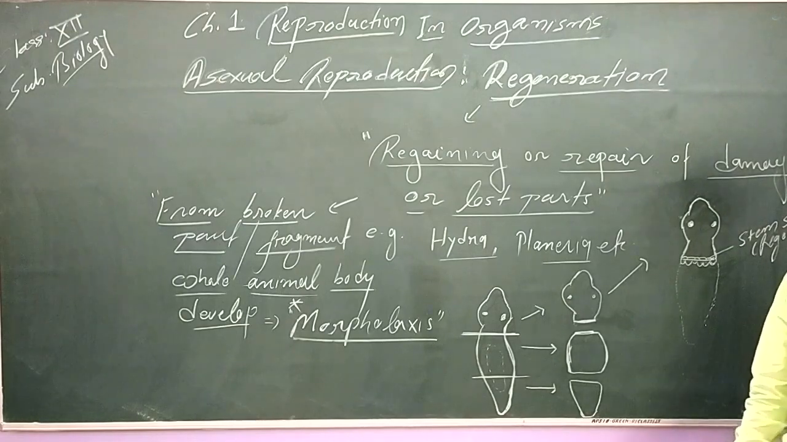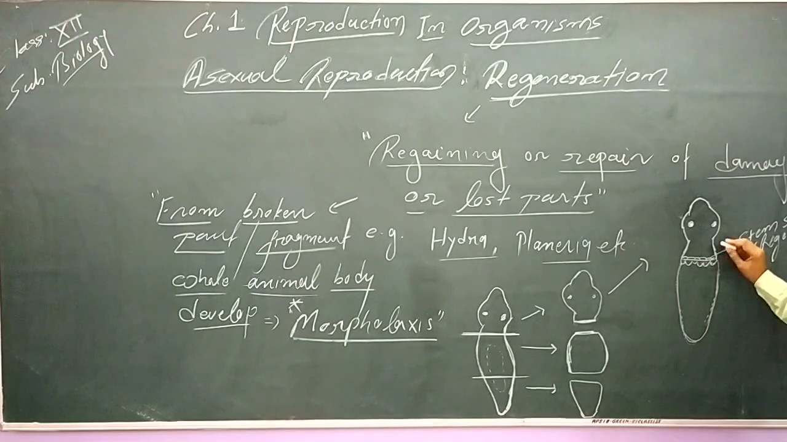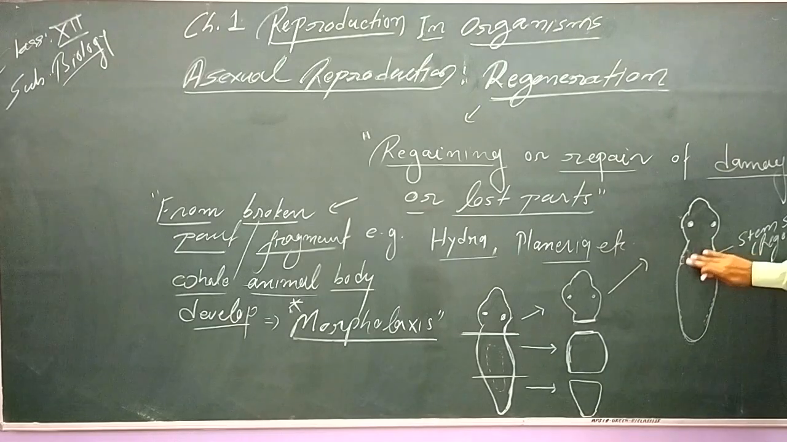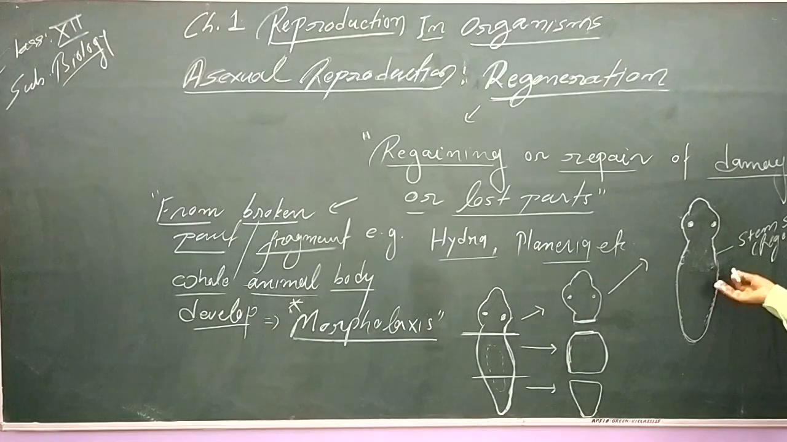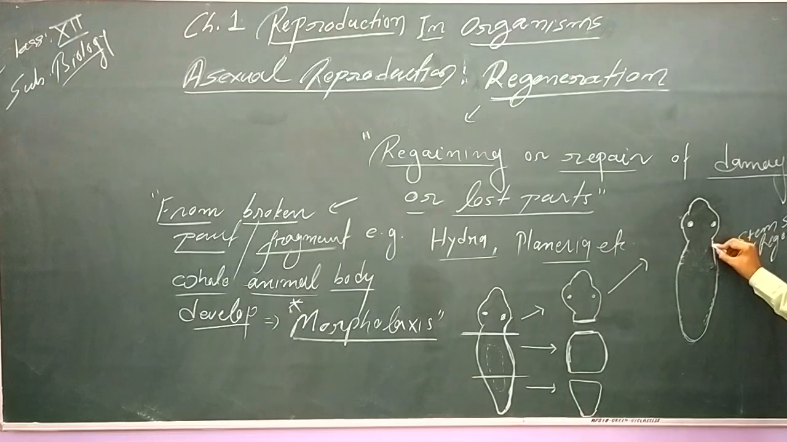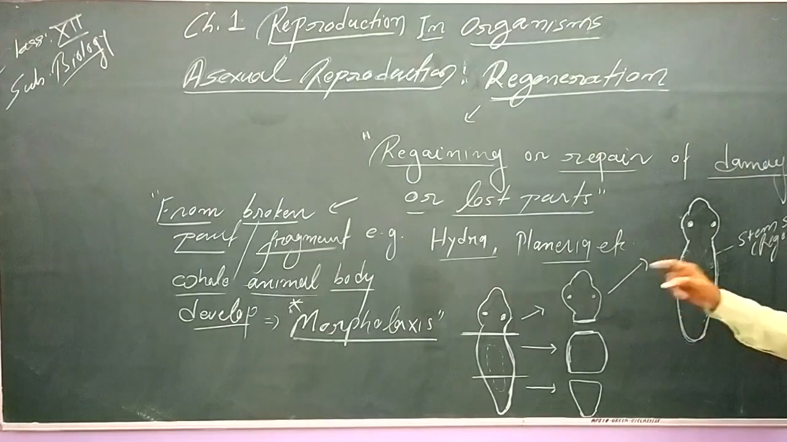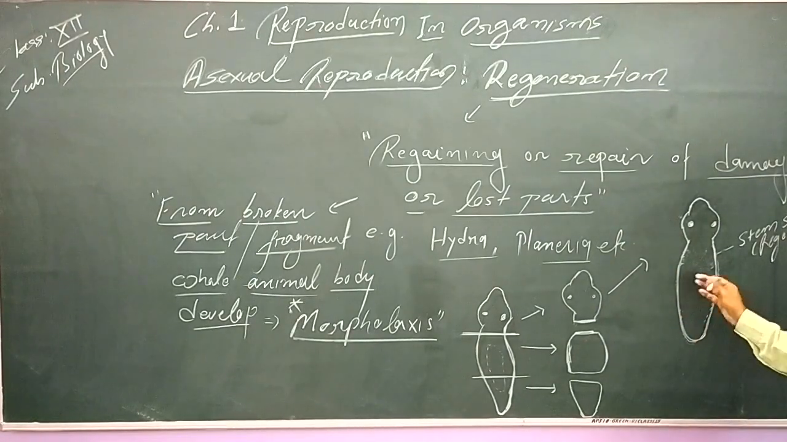So what is happening here? Here cell division leads to growth, and after growth there is differentiation, and there is complete development of an organism. So how you can see here, the lost part has regained, and due to regaining of the lost part, this particular fragment of planaria develops into a whole organism. Now this phenomenon we can consider as morphallaxis. This is regaining the lost part, and that leads to development of a whole organism, known as morphallaxis, and morphallaxis is a type of regeneration.